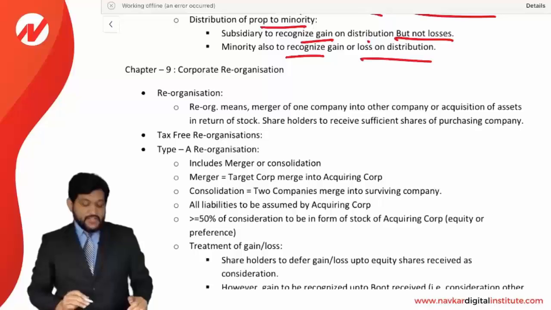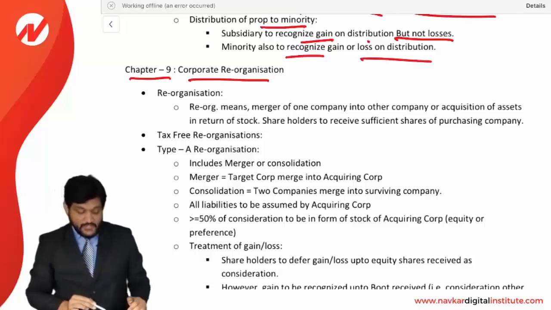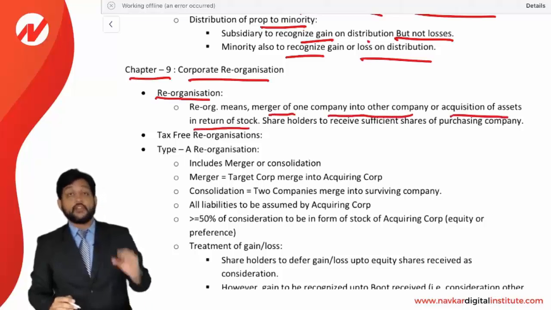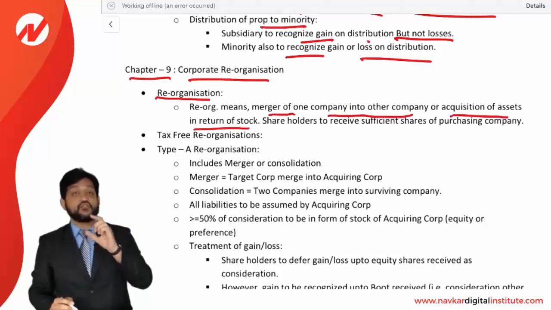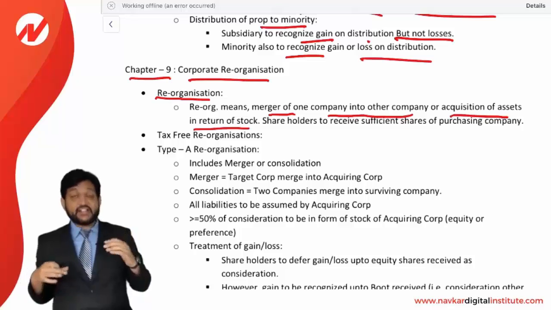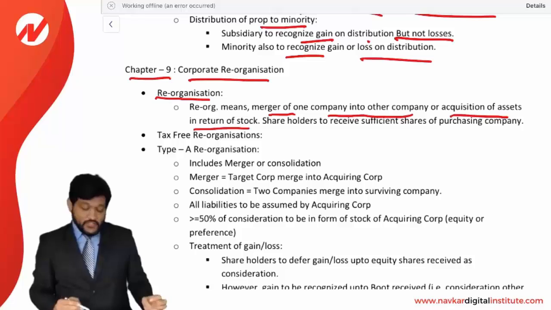Now friends, let us see the next one, chapter number 9, that is corporate reorganization. What is a corporate reorganization? The word reorganization refers to the merger of one company into another company or acquisition of the assets in return for stock. One company merging into another company is called a reorganization, or acquisition of assets in return for stock. It means you are issuing stock and you are purchasing the asset. That is also considered a reorganization.